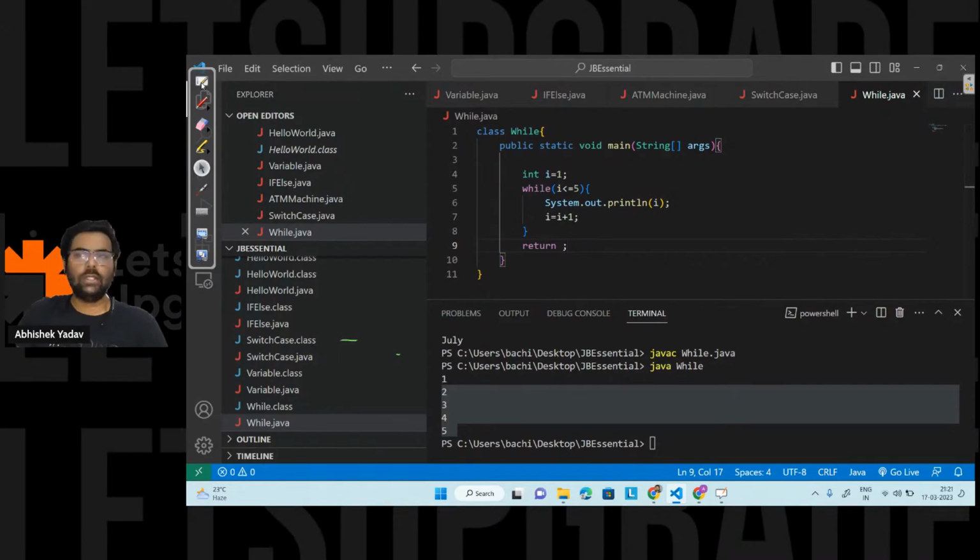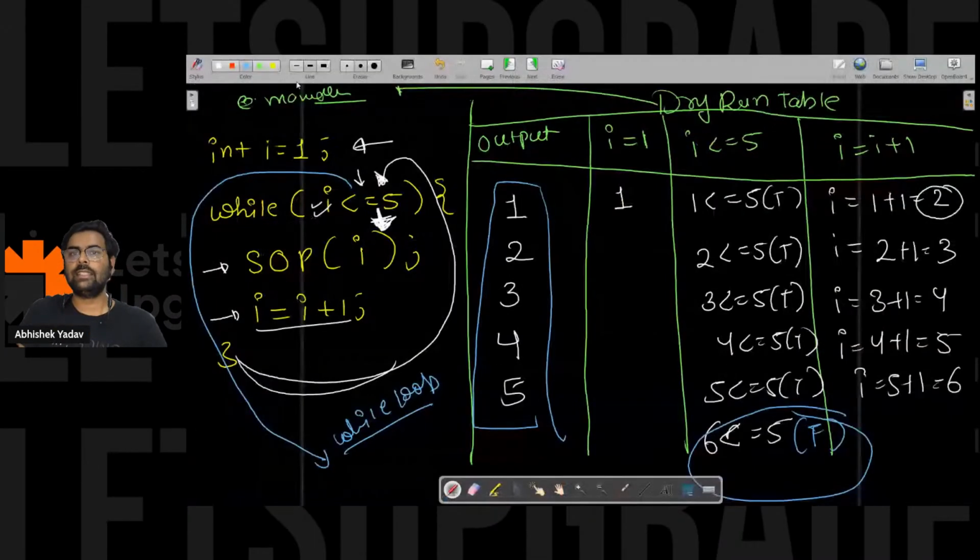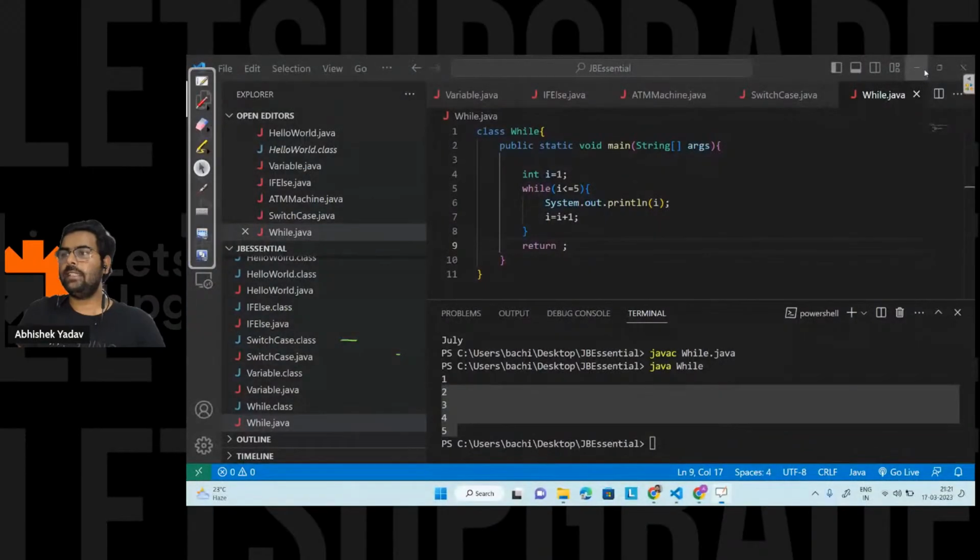Okay, so this is all about today's session. We are left with one more thing, but it is already 9:20, and I don't want to extend the session more. So I have given the assignment. You will get the assignment in the link. Let's discuss that assignment also, and the remaining thing we will be discussing in the next session.